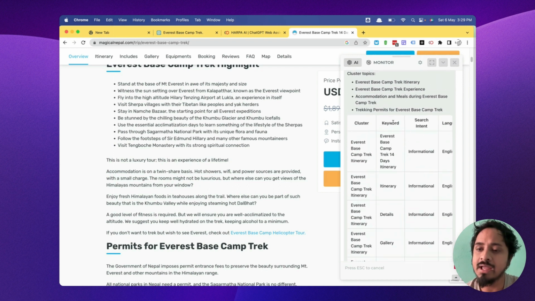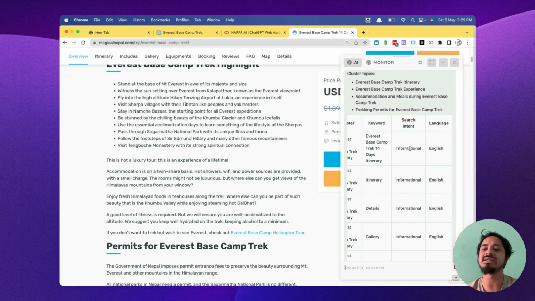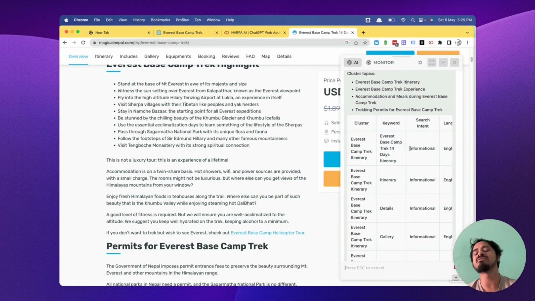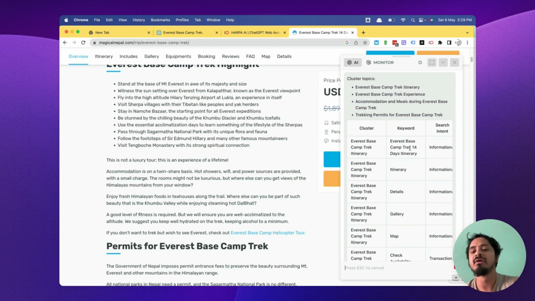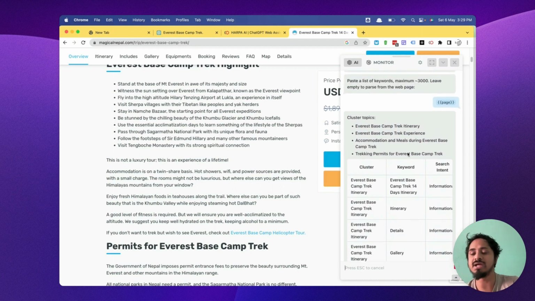It gives the cluster, actual keyword, search intent, and the language. So this saves lots of time, guys. If I have to make this manually, it will take time for me to generate all those, and we have to identify their intent as well.